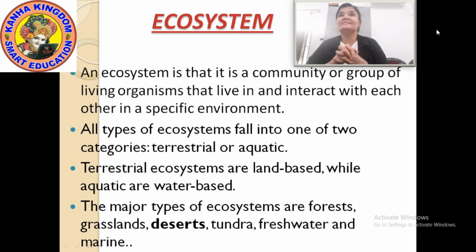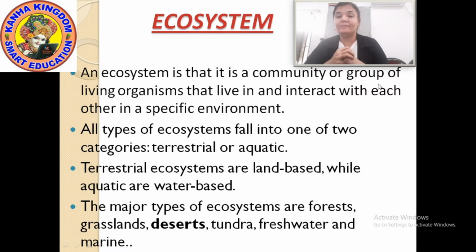Ecosystem is a community of a group of living organisms that live in and interact with each other in a specific environment. Means the living organisms and the non-living components interact with each other. So that is the ecosystem of our environment, that is called ecosystem.